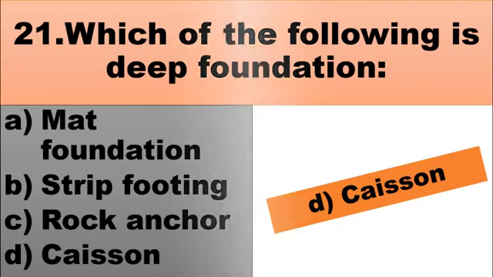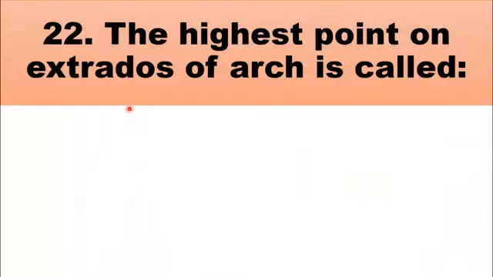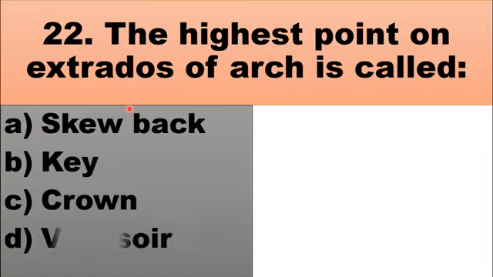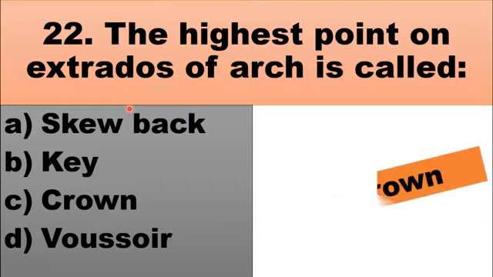MCQ number 22 is, the highest point on extrados of arch is called. The choices are A, skewback, B, key, C, crown, D, voussoir. The right choice for this question is C, crown, because the highest point on extrados of an arch is the crown.